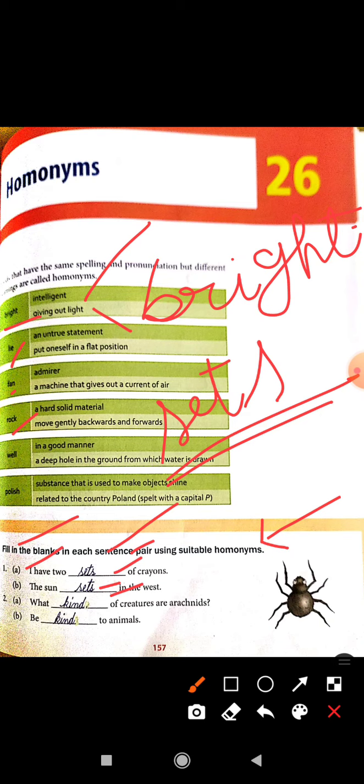Second one: what kind of creatures are arachnids? And second: be kind to animals. Both fill in kind, same spelling, same pronunciation, but the meaning is different. First one, what kind of creatures are arachnids, and the second, be kind to animals.